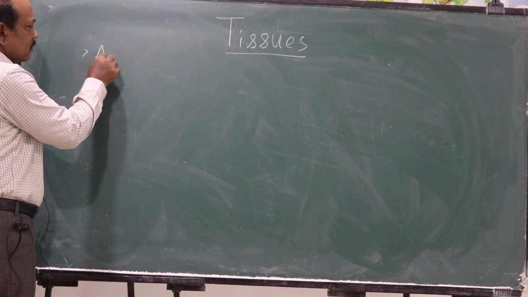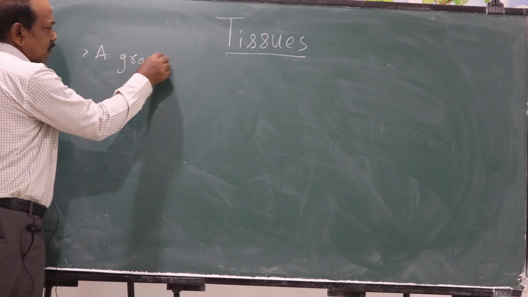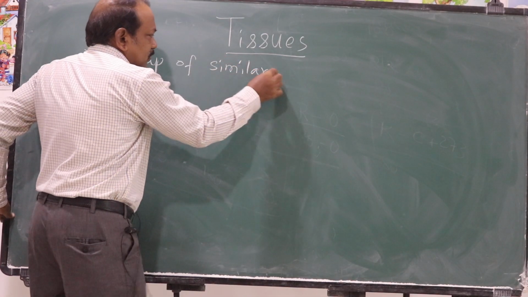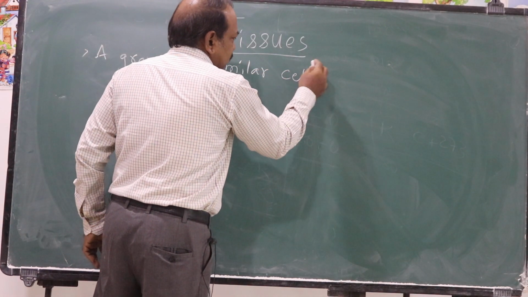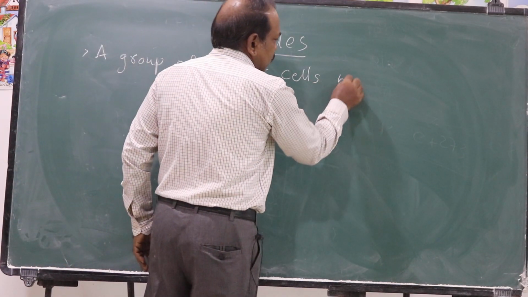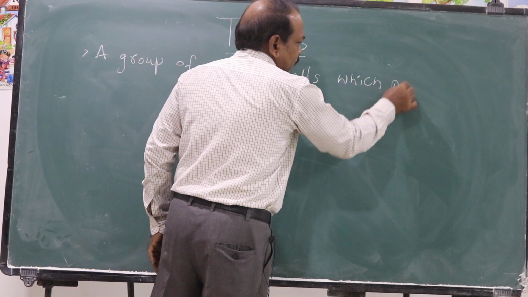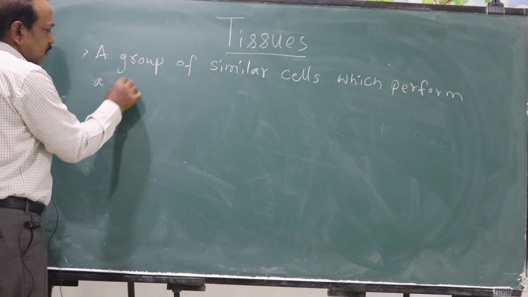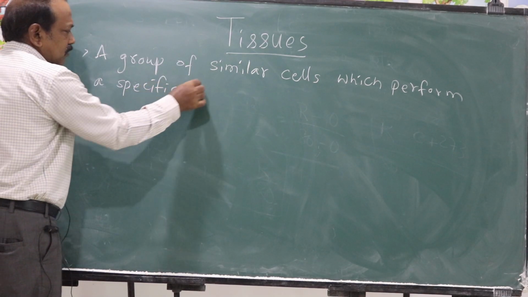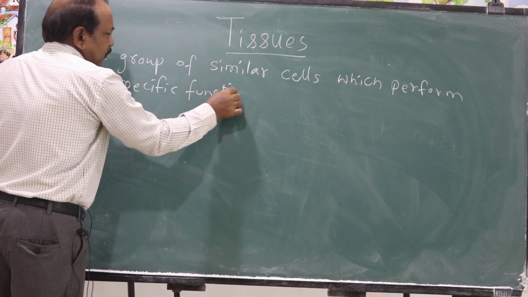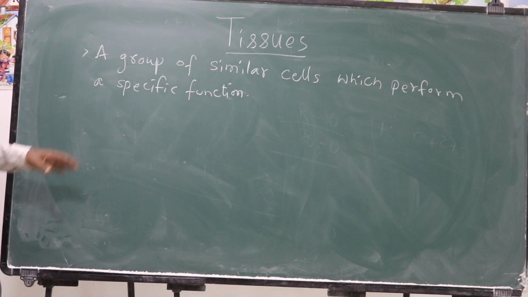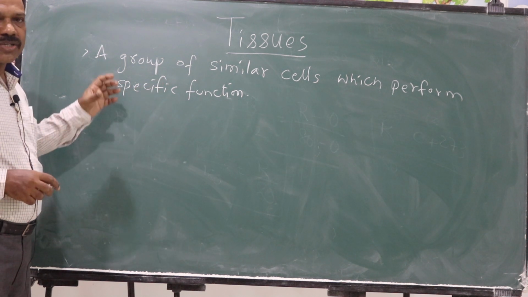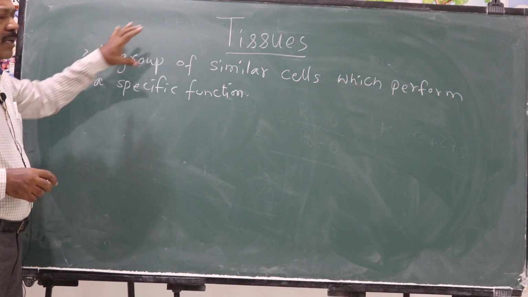A tissue is a group of similar cells which performs a specific function. All the cells in this group will be similar in structure and their function also is similar. They are called tissues.